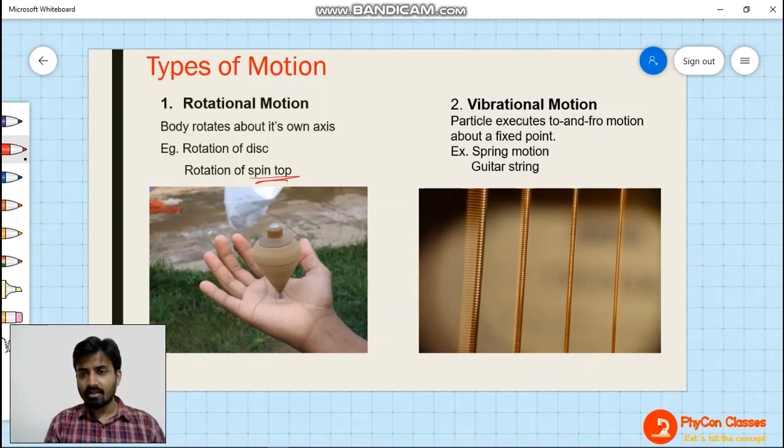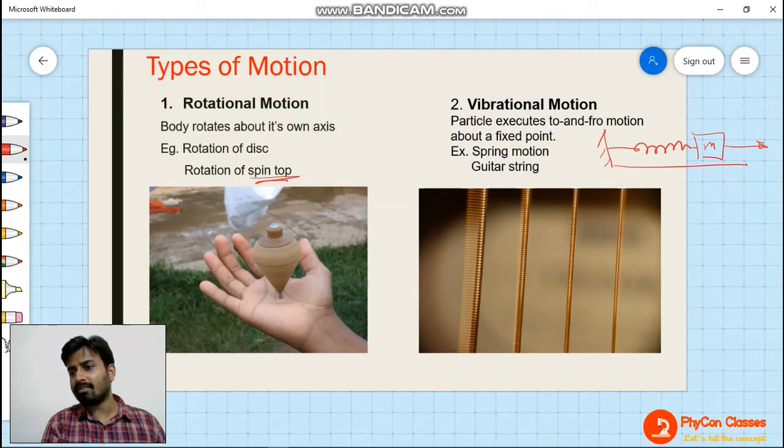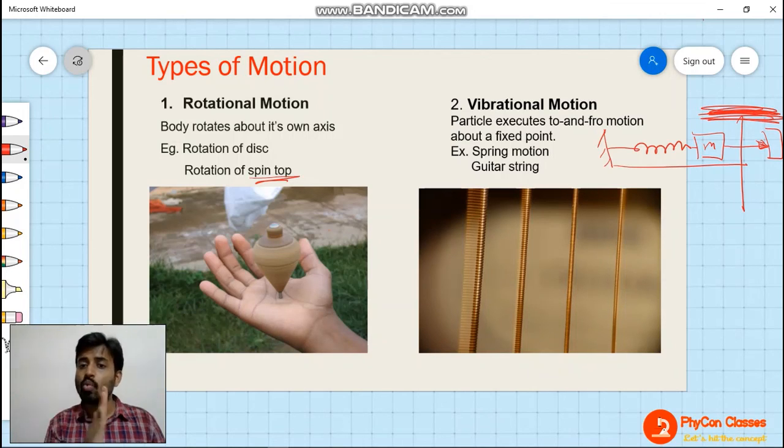Now think of a spring. If you have a spring and a mass, let's suppose this is the spring and there is a mass attached at the end. Now if you just pull this mass to the right hand side, the spring is going to be stretched, and when you leave it, this mass is going to start oscillating about a fixed point. It will be moving like this, back and forth. So wherever there is to and fro motion about a fixed point, that is called vibratory motion, and it is a very, very important kind of motion.